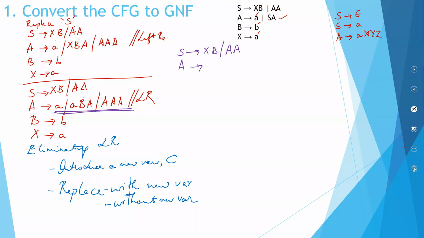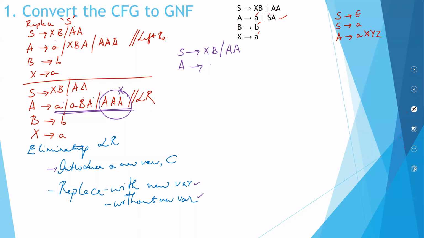In this production rule, I will be introducing a new variable C. I am doing away with this term, because that is where the left recursion happens. Instead of that, I will introduce a term called C, and for the remaining terms, I will do a replacement with the new variable and without the new variable.